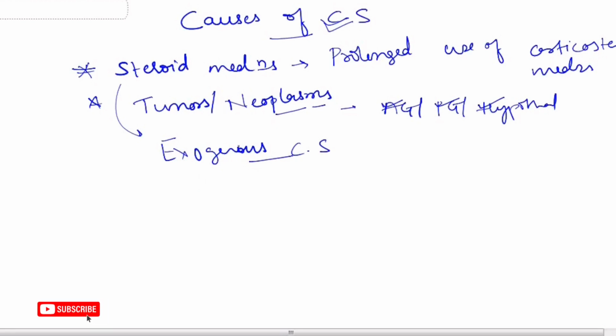Cushing syndrome which is caused by tumors or any other neoplasms is called endogenous Cushing syndrome. Steroid medications and tumors are the causes of Cushing syndrome.